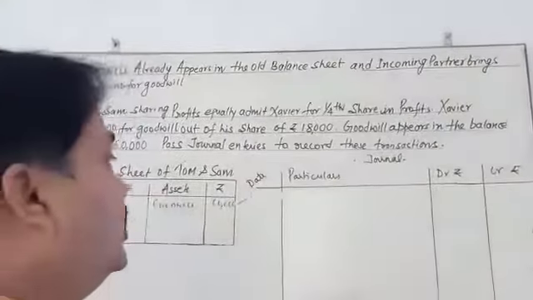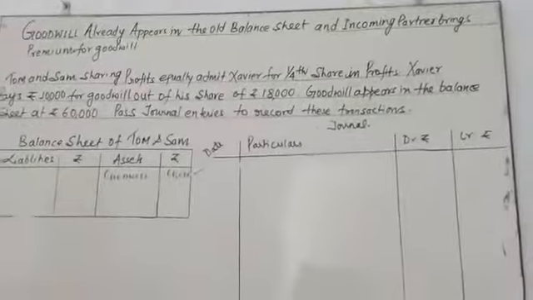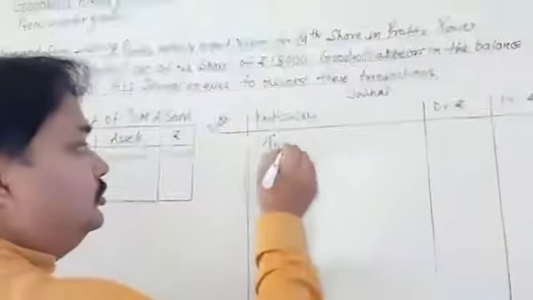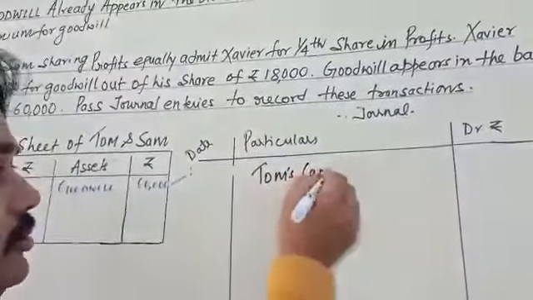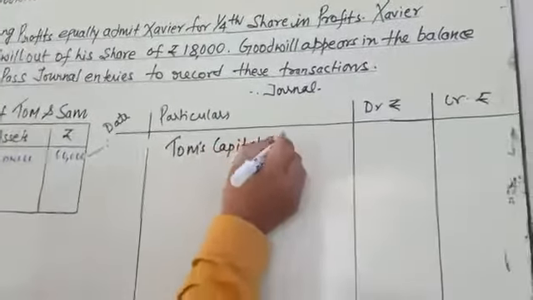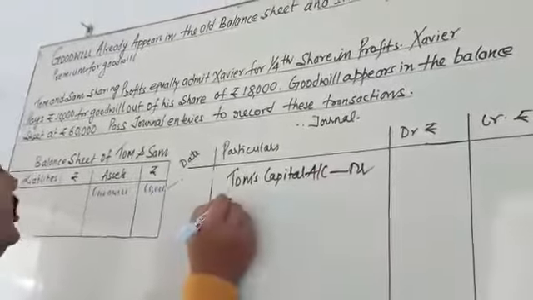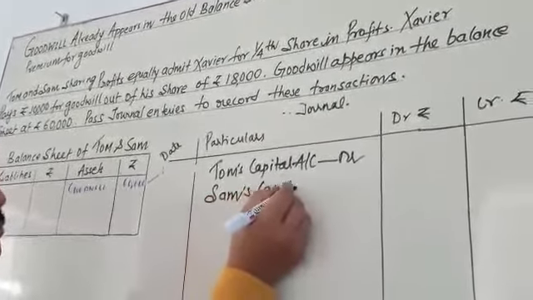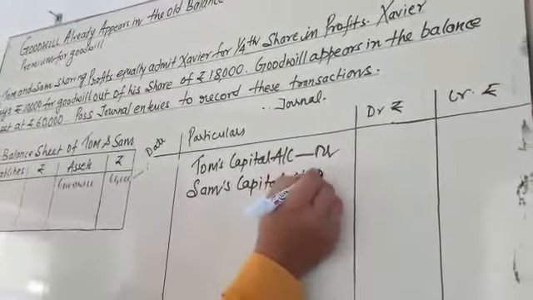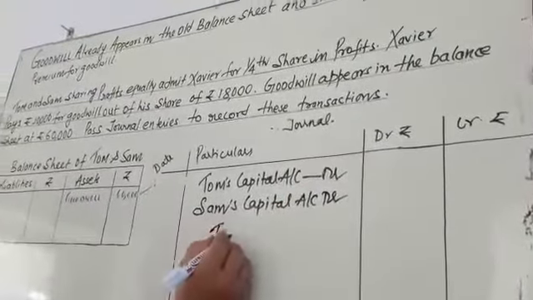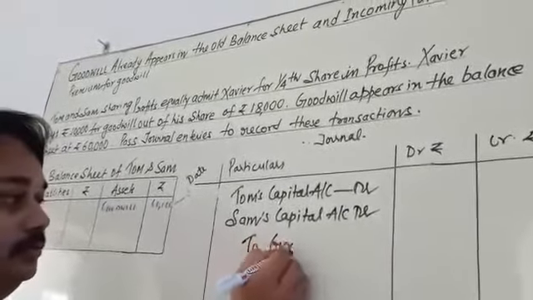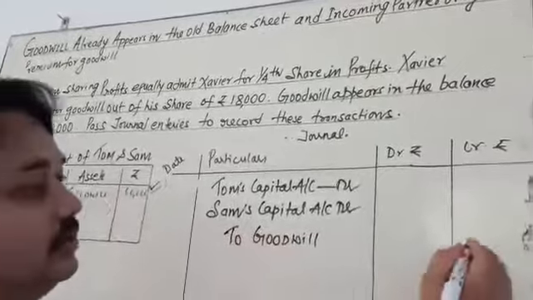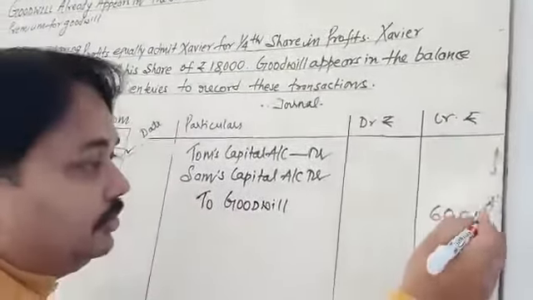Write off means the capital accounts of Tom and Shyam are going to be debited. So you have to record Tom's capital account debit, Shyam's capital account debit, to goodwill, 60,000 rupees.